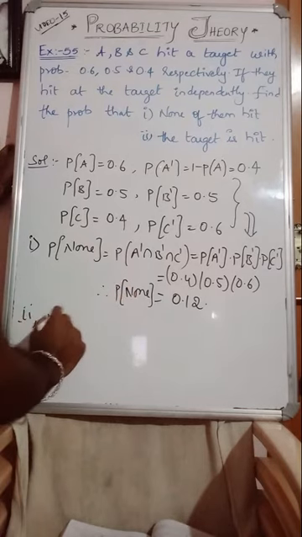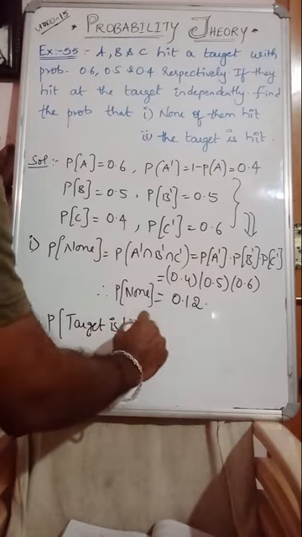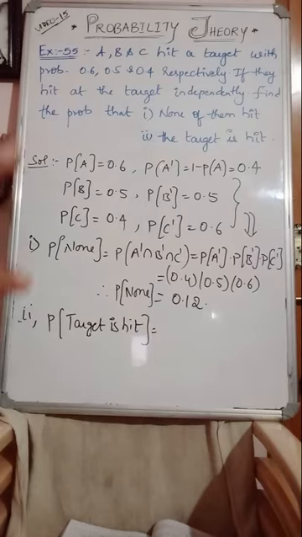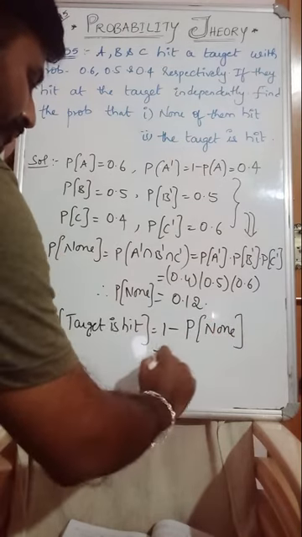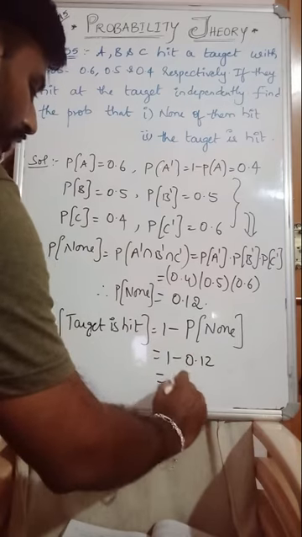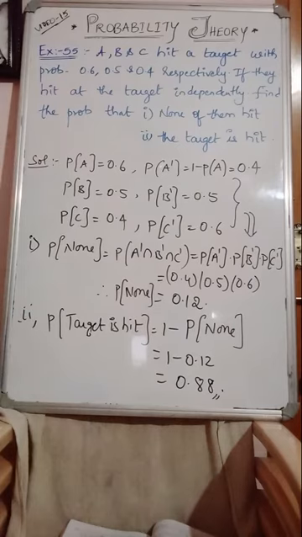Second question. Probability of target is hit. Target is hit means A can hit, and B can hit, and C can hit, or all the three can hit. So there are many possible cases, or BC can hit, or AB can hit, or AC can hit. So there are many ways that the target can hit. Instead of that, in a simple logic, 1 minus probability of none hitting. So 1 minus 0.12, it will become 0.88. Very simple question, guys.